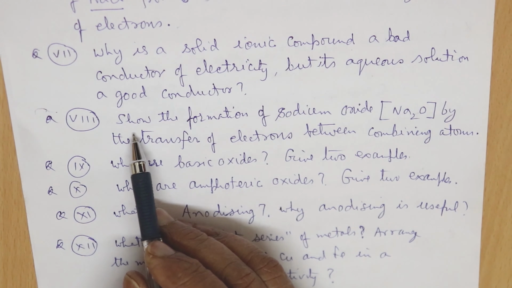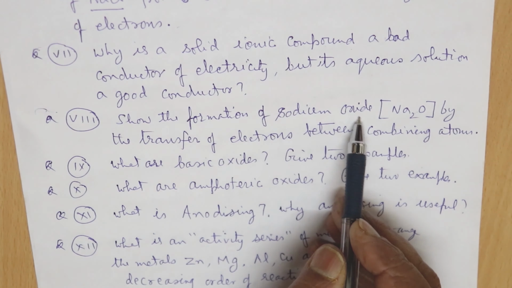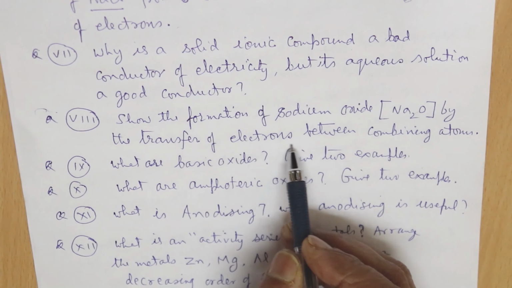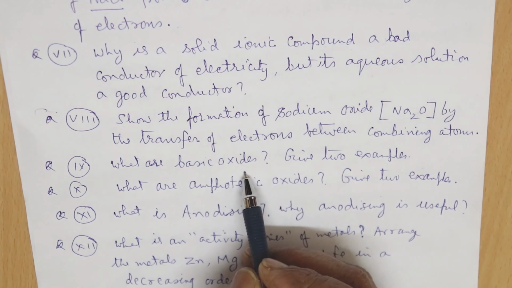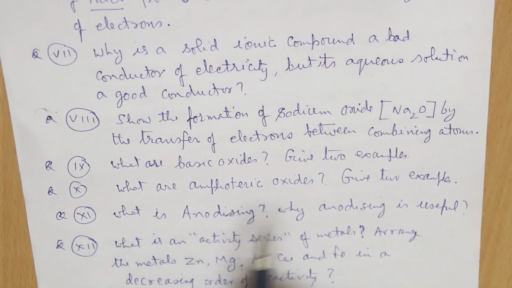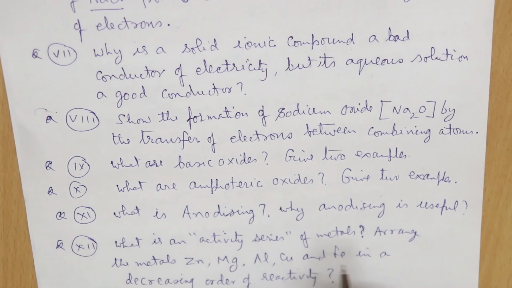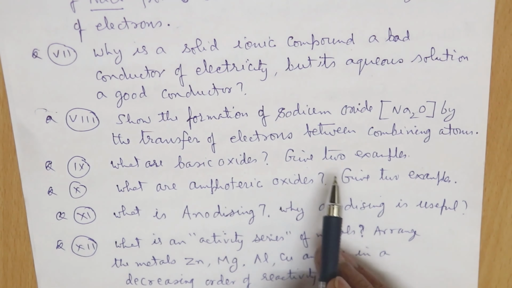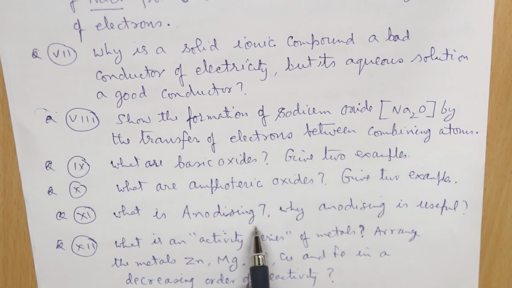And then, next question is here. You have to show the formation of sodium oxide by the transfer of electrons between the combining atoms. Then what are the basic oxides? Give 2 examples. And one more, what are amphoteric oxides? Give 2 examples. You have to define 2 types of oxides, and you have to give 2 examples each.